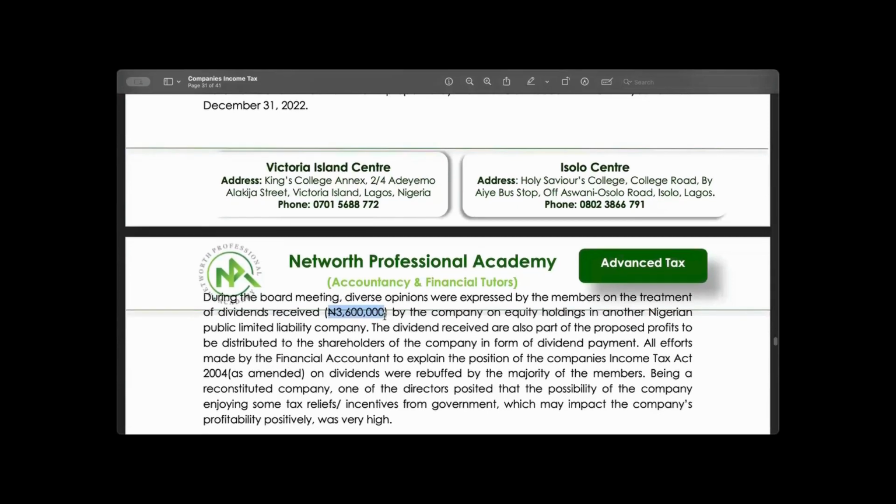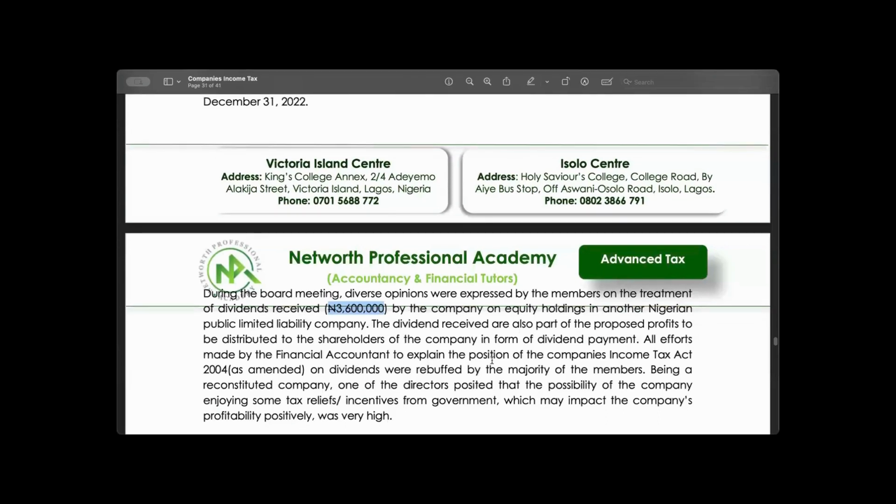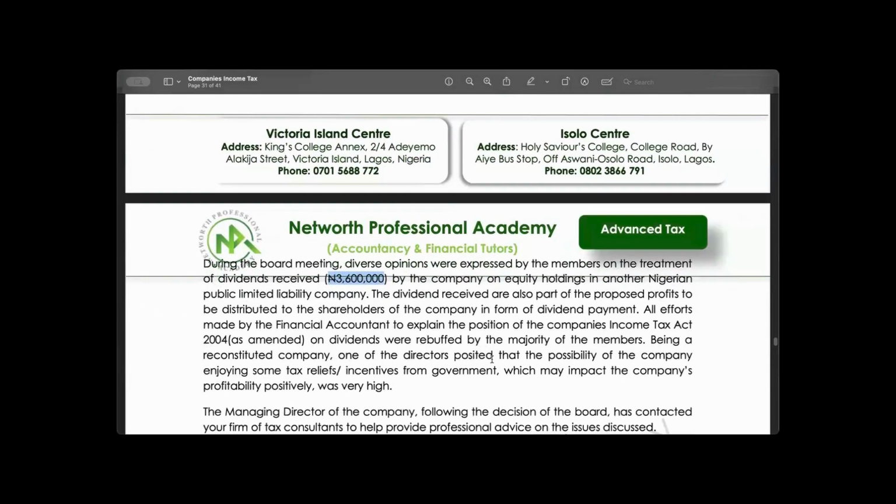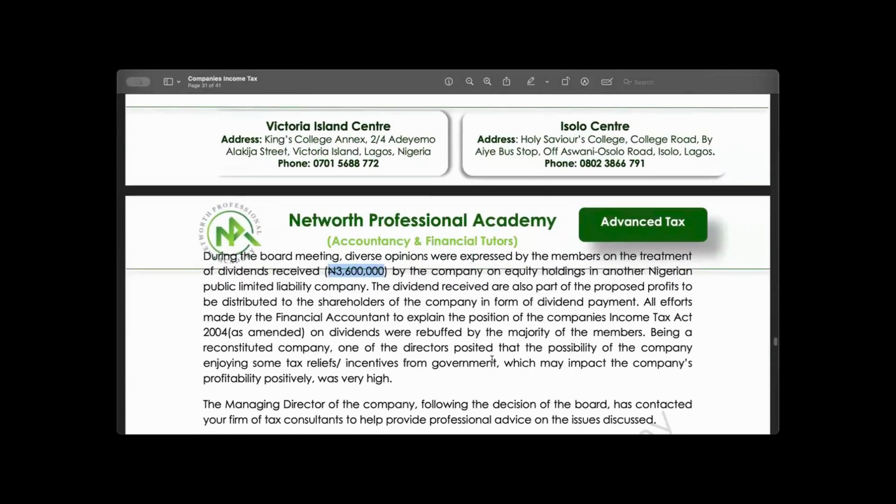You remember when we were doing Section 19 of CITA, we said where the dividend to be distributed is from frank investment income, such will be exempted from what? From tax. The dividend received, okay, all efforts made by the financial accountant to explain the position of the company's income tax on the dividend were rebuffed by the majority of the board.